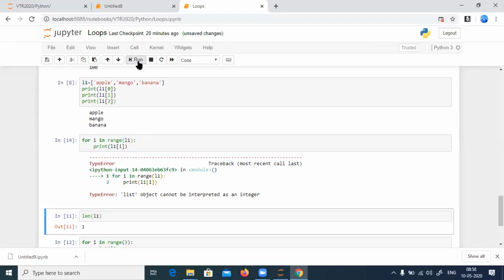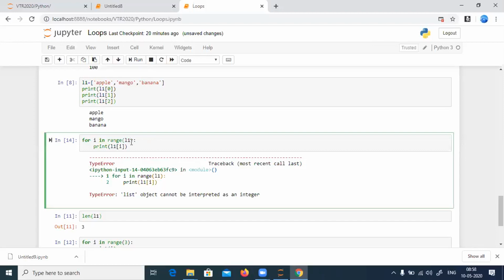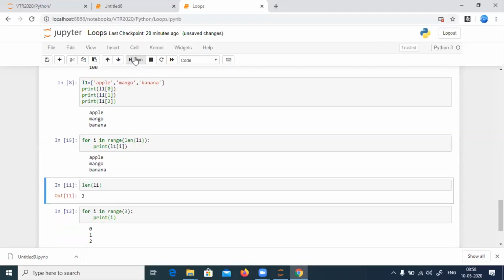But you are giving me the list. I don't want the list. I require the number. So when you say range of L1, it says L1 is a list, boss, I require a number. So that would be the error. Got it? Range is expecting a number, so I have to give the number only. But I'm not giving L1 itself, I'm giving the length of L1. The length of L1 gives me the number. So it is okay. Not a problem.